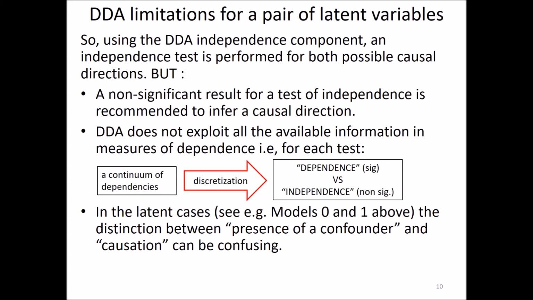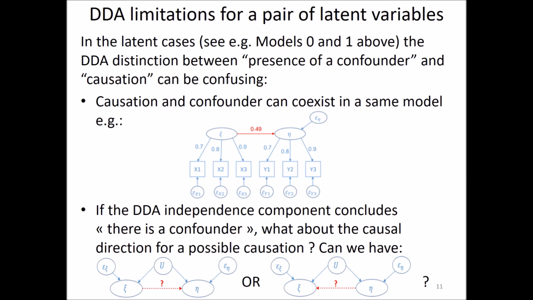In latent cases, for example, models 0 and 1 above, the distinction between the presence of a confounder and causation can be confused. For example, looking at model 1, you can have xi, which is at the same time a cause of eta, but also a confounder between every observed indicator, so x1, x2, x3, but also indirectly y1, y2, and y3.